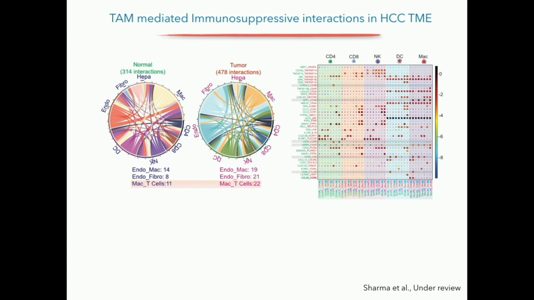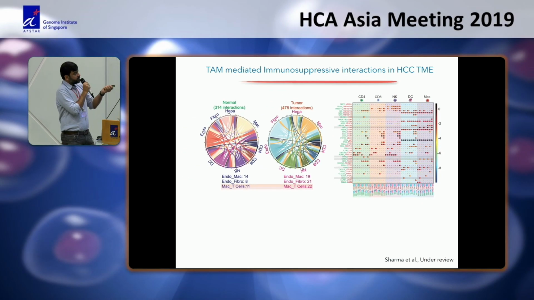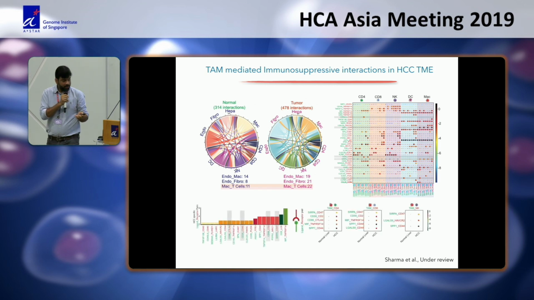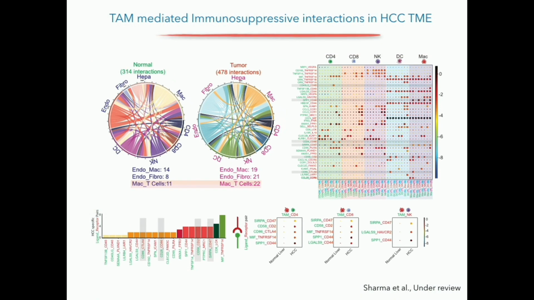So when we did this analysis, we found that there are twice the number of interactions between macrophages and T cells compared to normal and tumor. And when we specifically look into these interactions, we found these interactions were immunosuppressive in nature. For example, you see an increase of CD86 CTLA4 interaction, CD28 CD86, CD58 CD2, and CD47 and SIRPA.